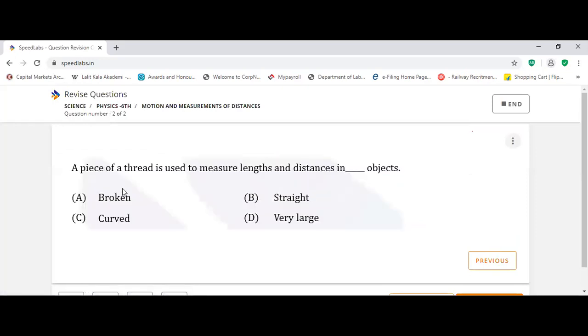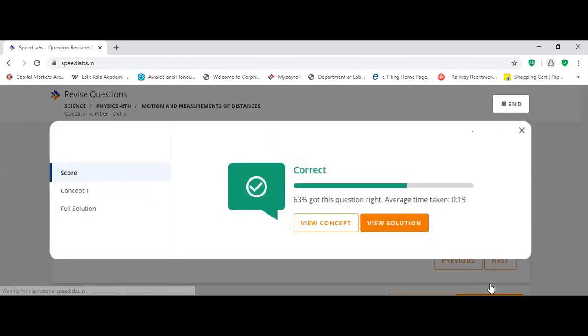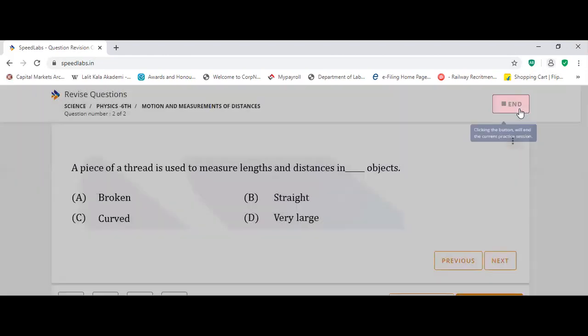You can see the solution also if you want. Next: a piece of thread is used to measure length and distance in dash objects. Suppose I am putting C, which is actually the wrong answer. So you can just check answers, and it tells you the correct one. This is the way you can cross-check here.